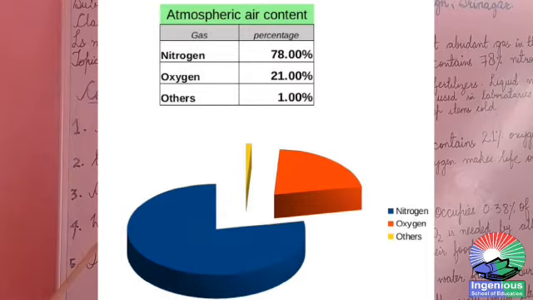Now carbon dioxide, water vapor and some other gases, all three of them, occupy only 1% of the Earth's total atmosphere. This means that nitrogen is the most abundant gas present in the air, constituting 78%. So the components of air are nitrogen, oxygen, carbon dioxide, water vapor and some other gases. Now we will learn about them in detail one by one.